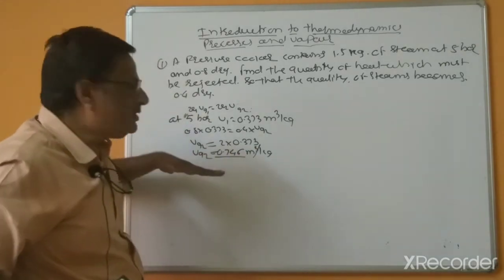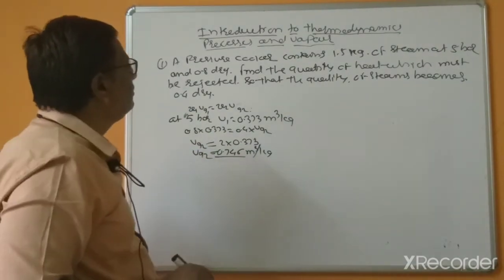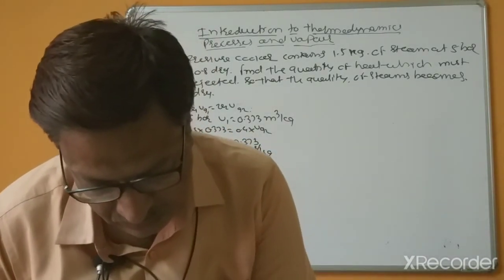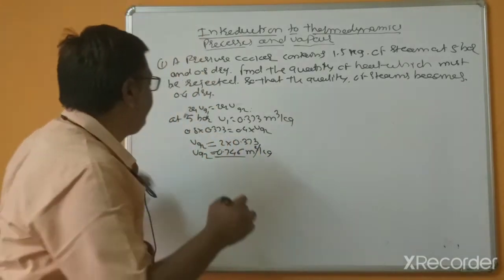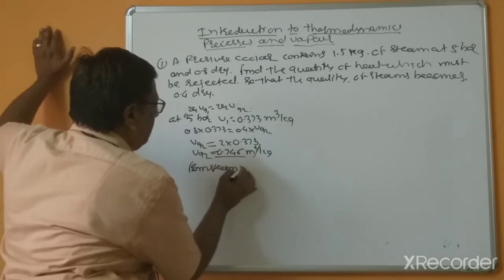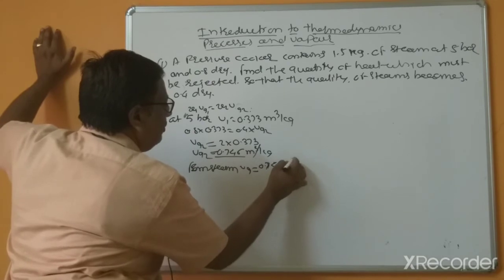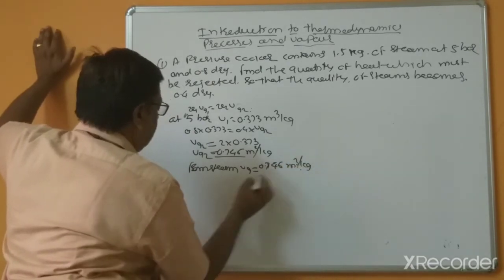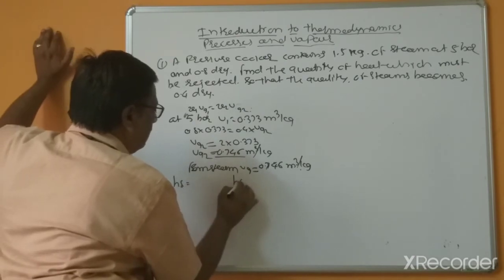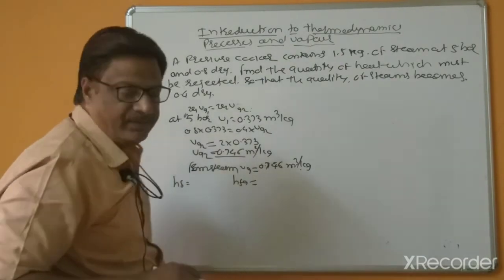So at this specific volume, the corresponding pressures, temperatures, and enthalpies we can extract from the steam table. Vg2 equals 0.746 meter cube per kg, Hf equals what? Hfg equals what? This is important.